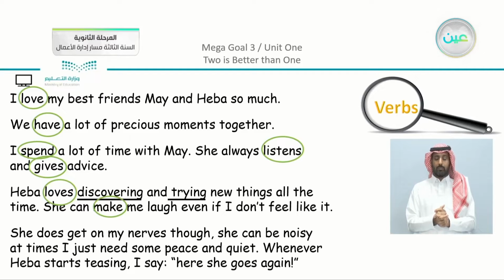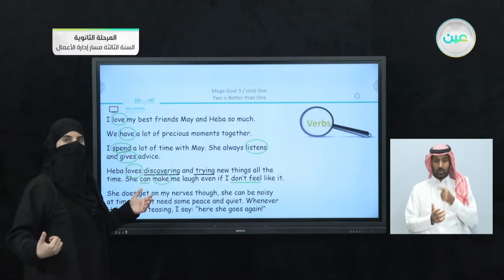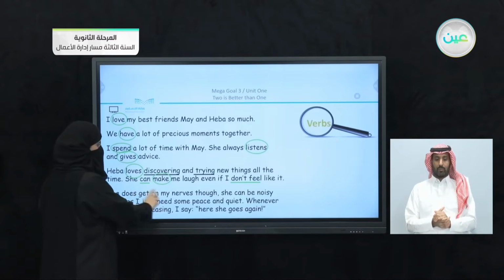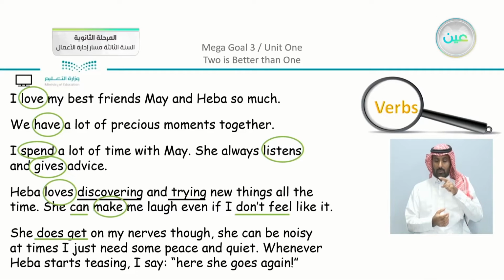We have here make, also as a verb. She can make, so we have here modal with make. I don't feel, you can see that I use don't negative with the verb feel. She does get, now does here, it reminds us of what we took in our grammar lesson, which is the emphatic do.